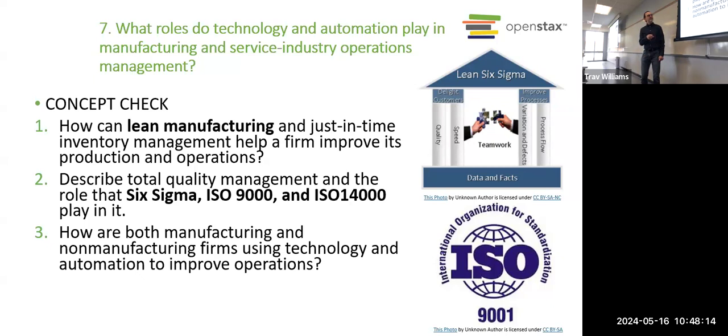Another one is called Six Sigma. Anybody heard of that before, Six Sigma? How many people have taken a statistics class? Oh, quite a few. Okay. So you might have heard the term Sigma, right? It's how much variation is in your process.